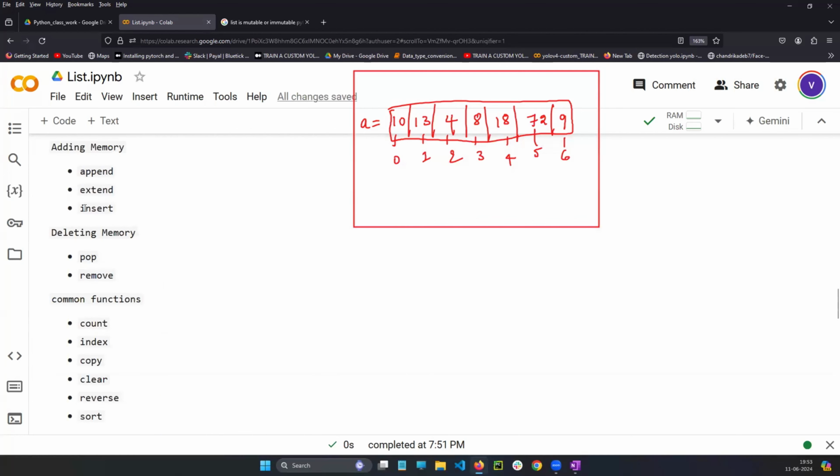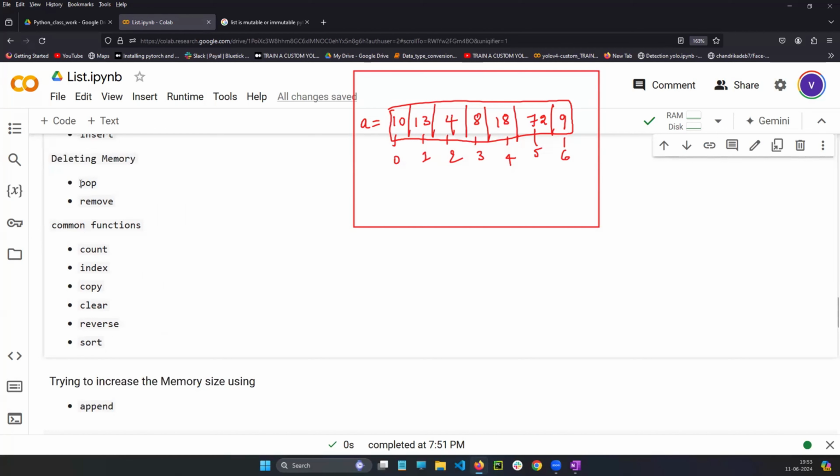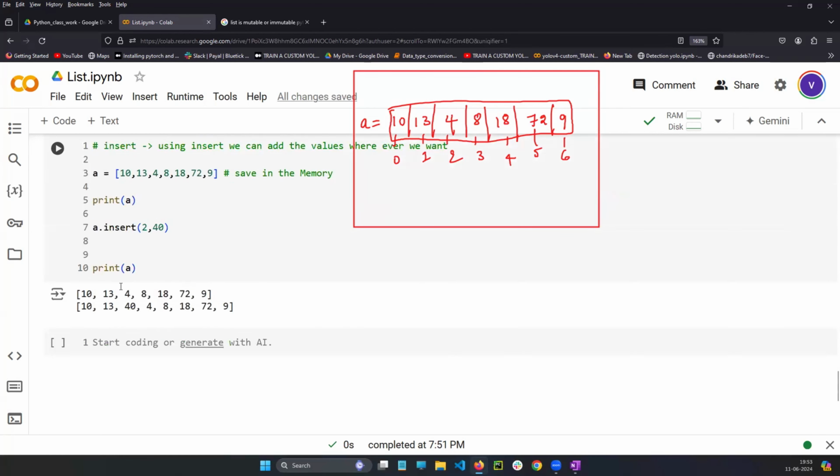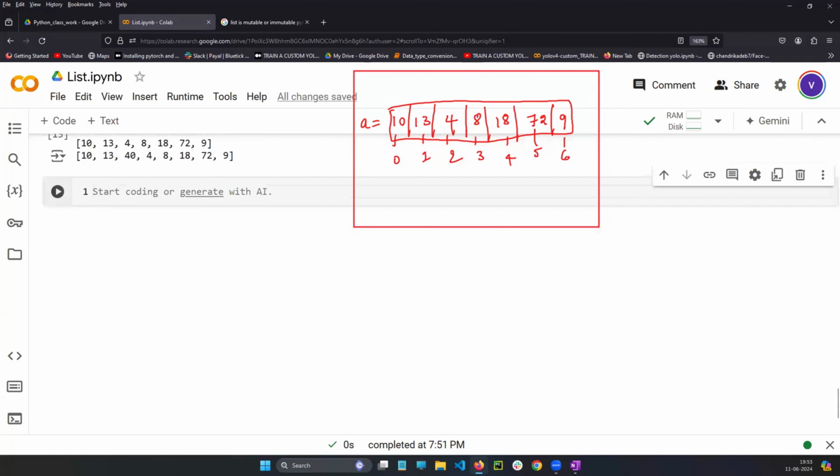Okay, so next one, deleting. How to decrease the memory size? Using pop and remove. Let's try to decrease the memory size.